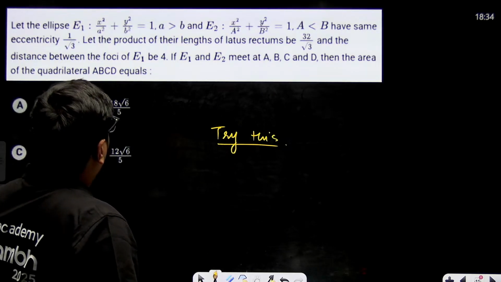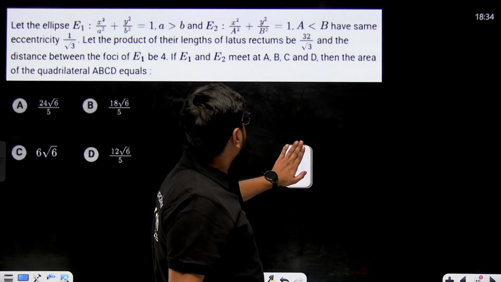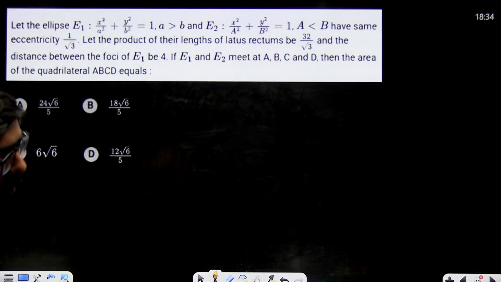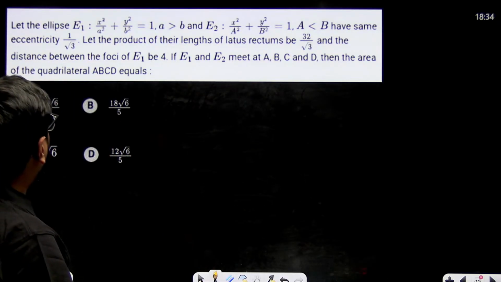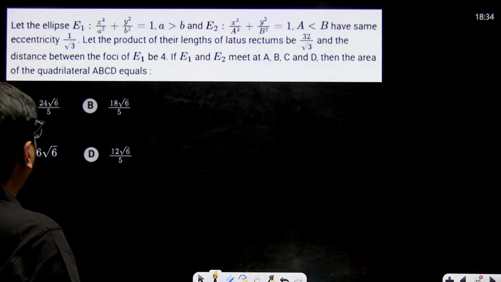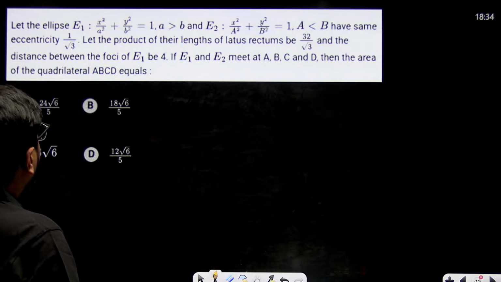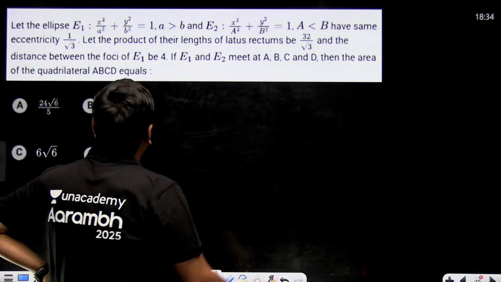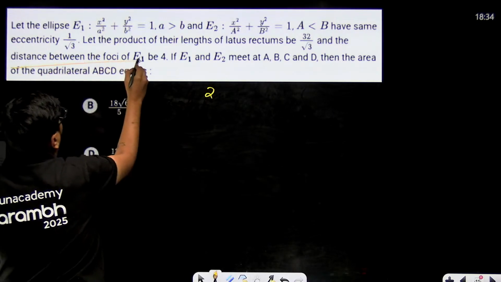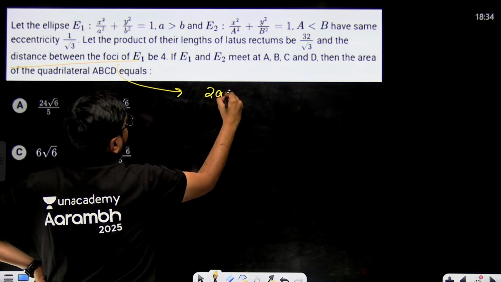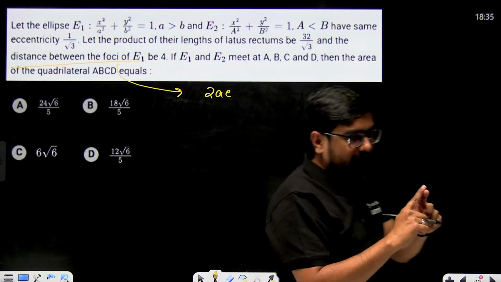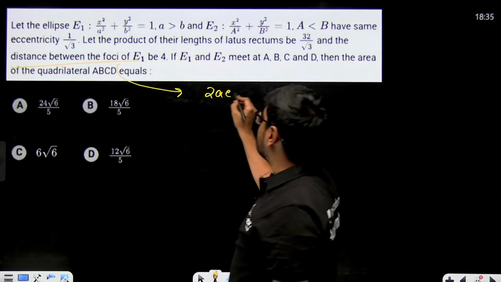Let the product of their latus rectum be 32 by root 3, and the distance between the foci of E1 be 4. Okay, distance between foci, we know, is 2AE. So we can directly write the distance between foci, this is simply 2 times AE of E1, because E1 is your horizontal ellipse. So the distance between foci is given to us as 4.